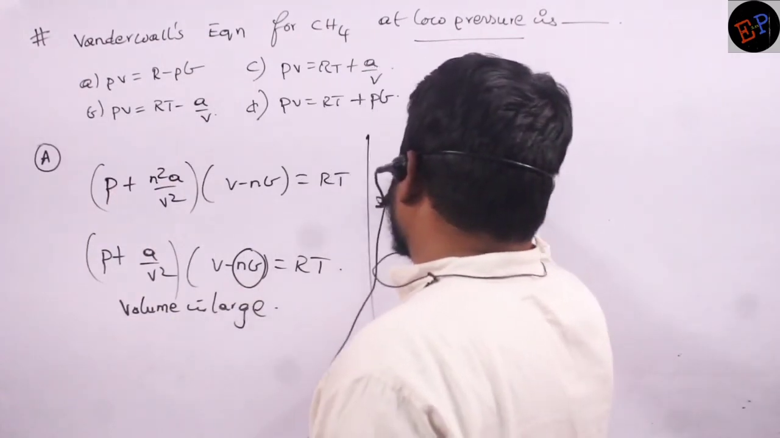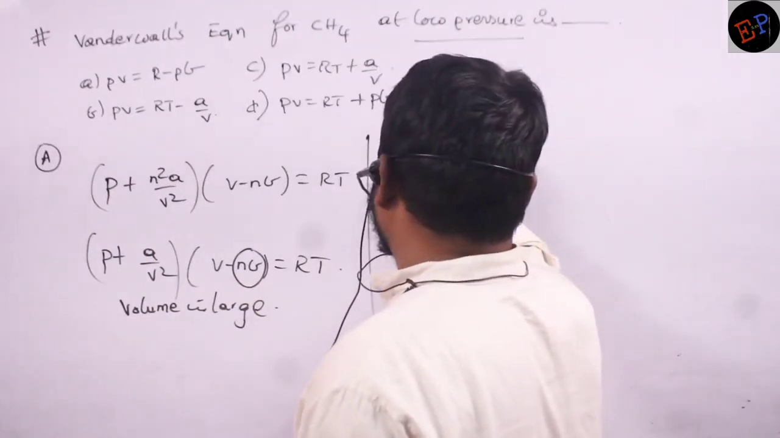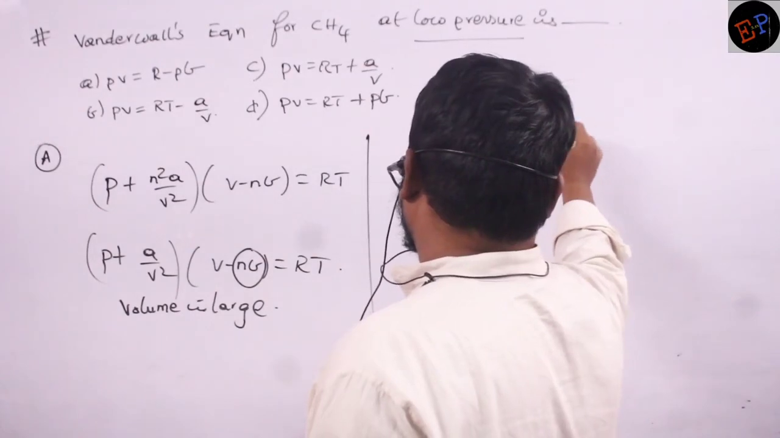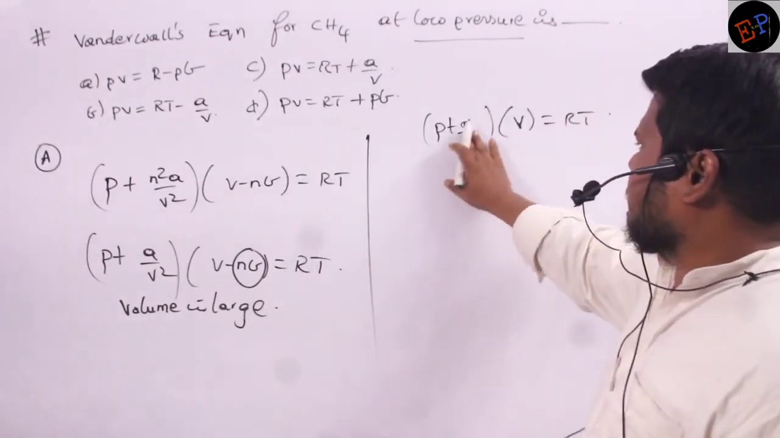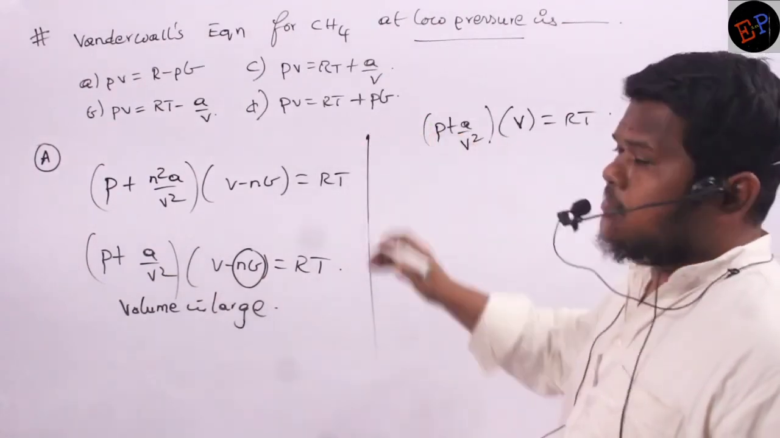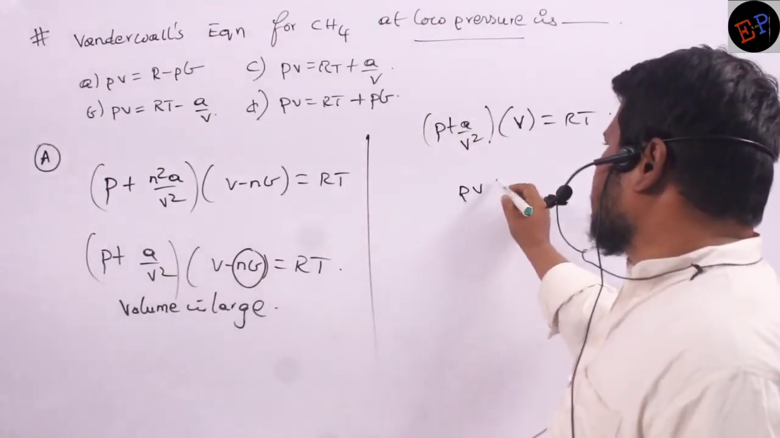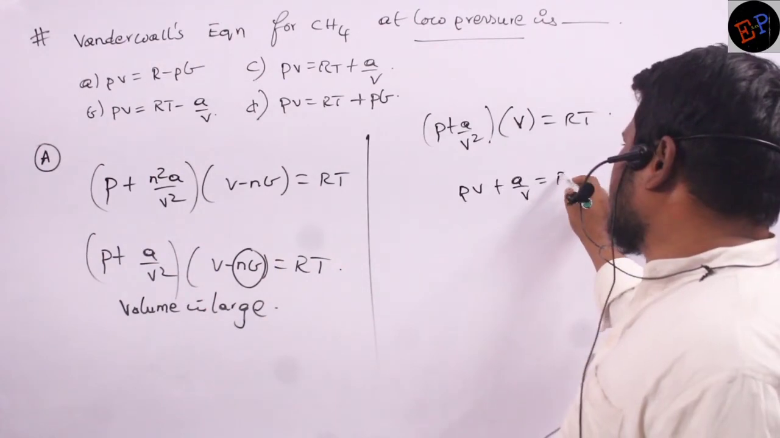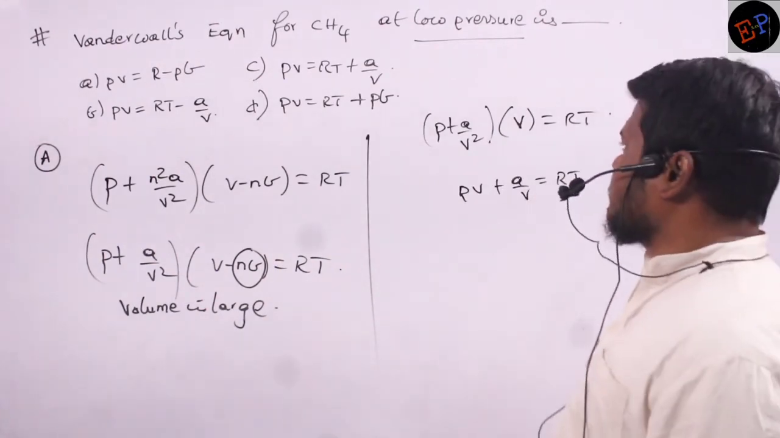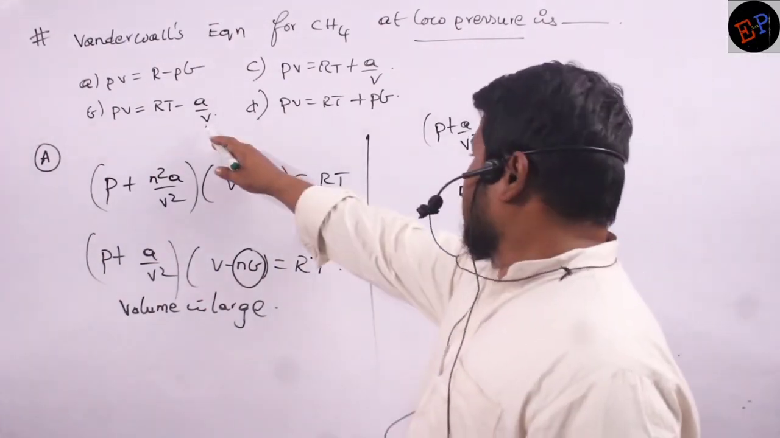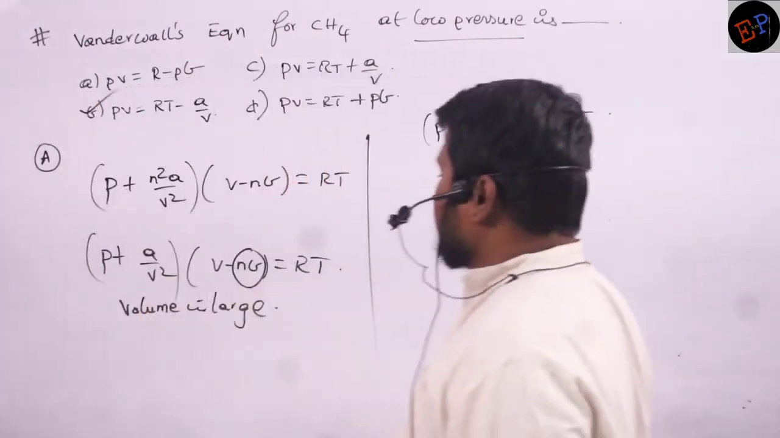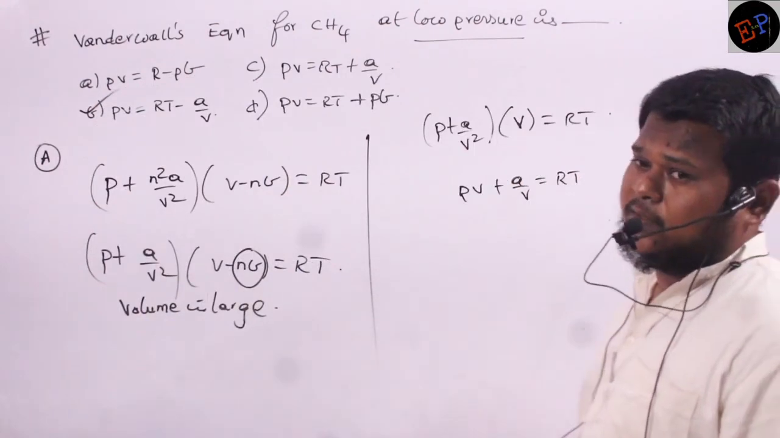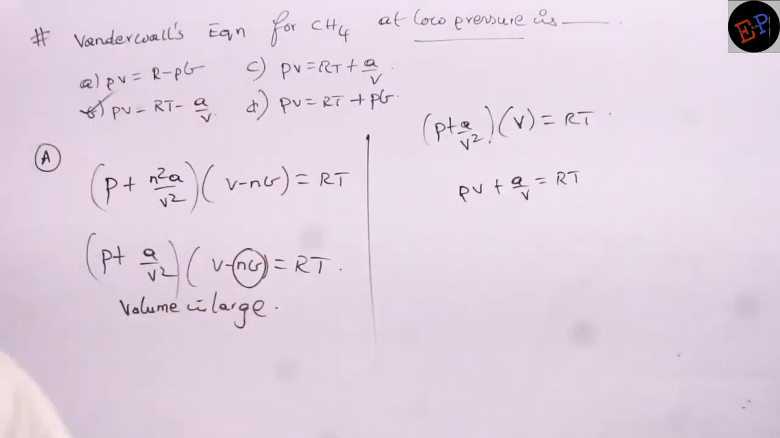Therefore, how can I write the equation? I will write (P plus A by V square) multiplied by V is equal to RT. Now just manipulate this and see out of these forms which form you are going to get. So PV plus A by V is equal to RT. Is anything matching? PV, this one is matching, no? So that is our answer. So PV is equal to RT minus A by V. This was also a previous APMT question.